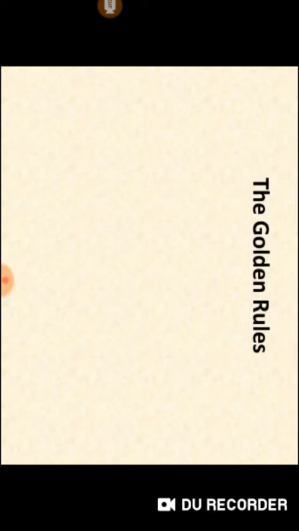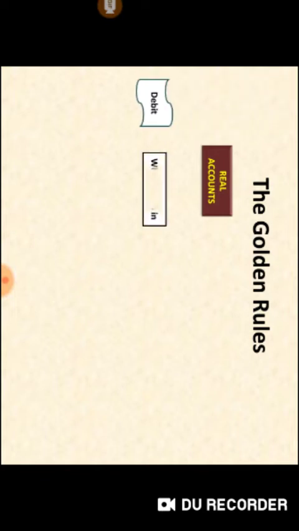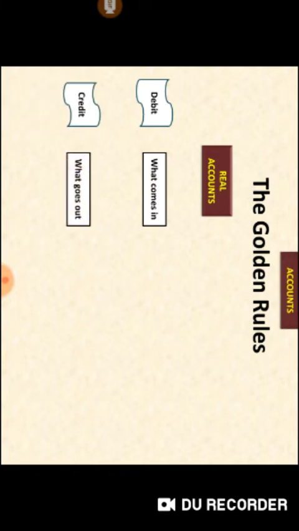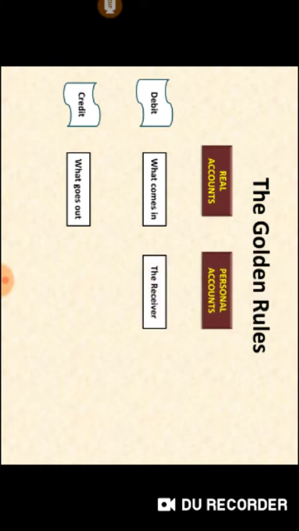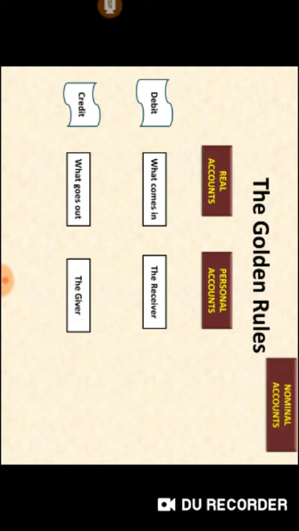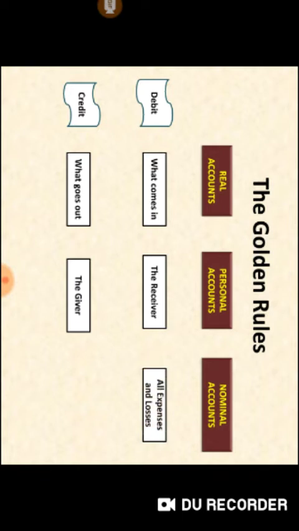Now we are going to see the important thing, the golden rules. So as we know, the accounts are classified into three categories. We are going to see the rules for each category. First is real account. In real account, we are going to debit what comes in and credit what goes out. Next is personal account. In personal account, we are going to debit the receiver and credit the giver. And third is the nominal account. In nominal account, debit all expenses and losses, credit all incomes and gains. So these are the golden rules which we need to follow while preparing accounting.